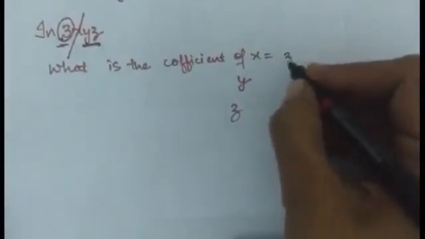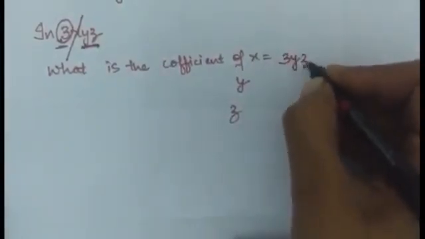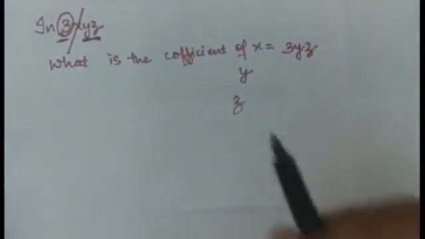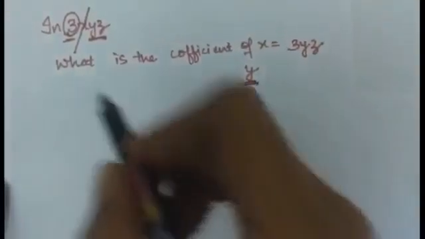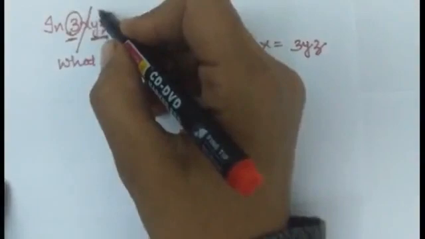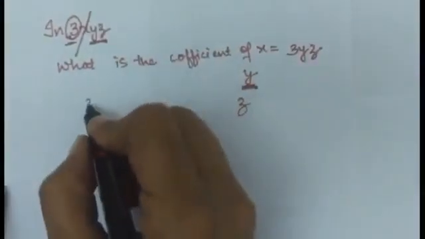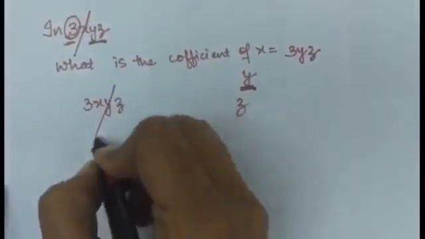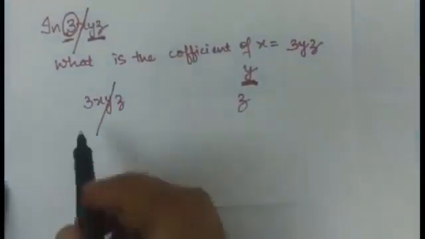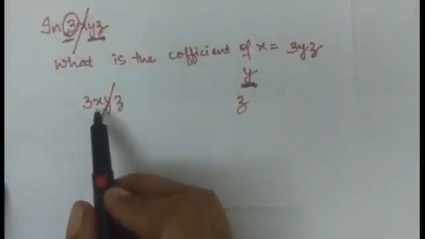So I will write here 3yz. Now, we have to find the coefficient of y. So leave y here. I have to leave y. So what is left? 3xz.